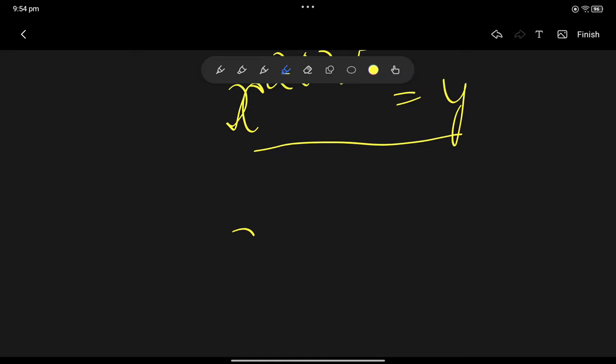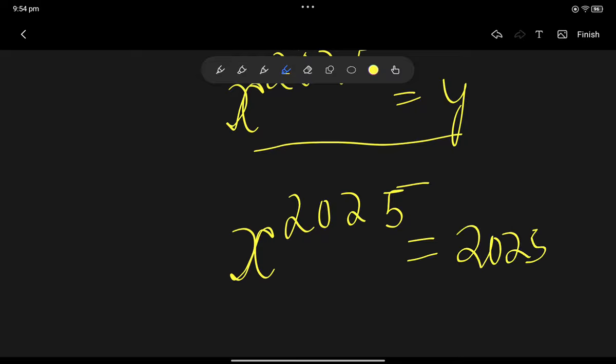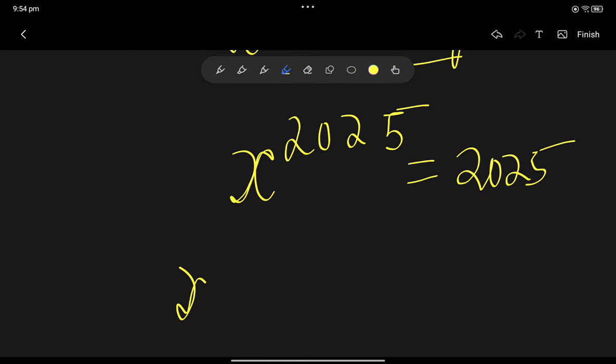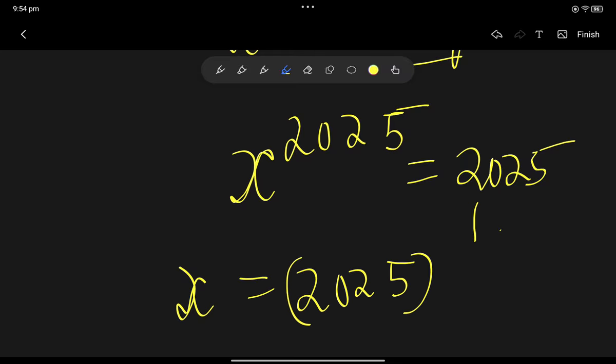So x to the power 2025 becomes 2025. यहाँ से हमारा x का वैल्यू आता है 2025 to the power 1 by 2025 and that's our answer.